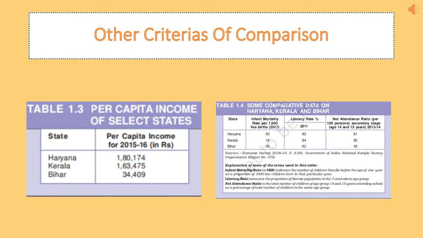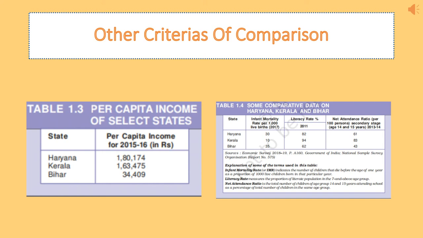If children of age 14 or 15 would have been there along with the students in Bihar, I would have found that so many children are not taking literacy and are not going to school at that age in Bihar.